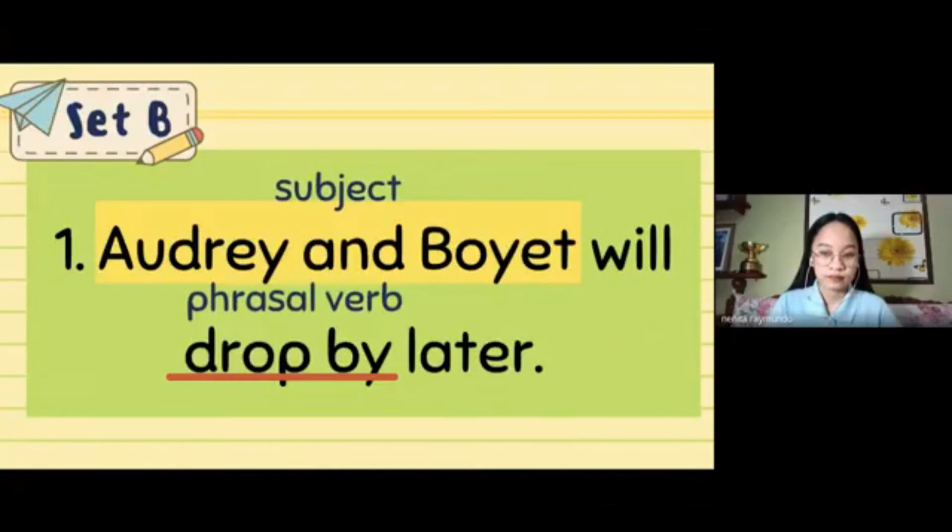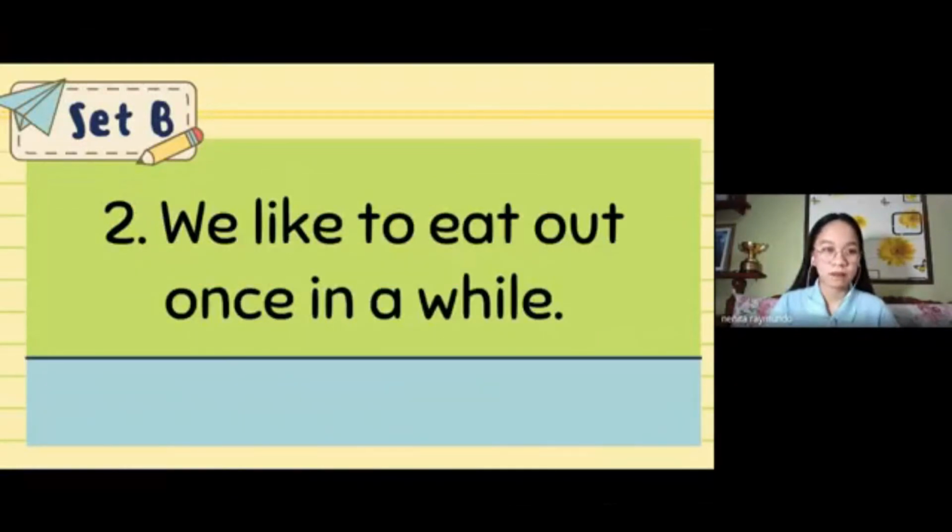I don't think so, ma'am. None po. Okay, none. All right, that's okay. Now, here is our next sentence for set B. We like to eat out once in a while.